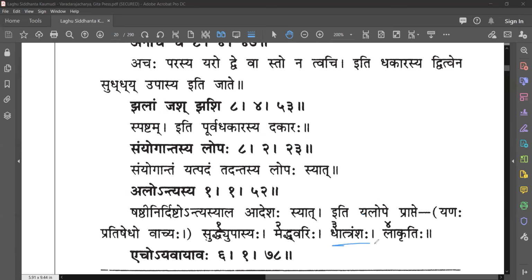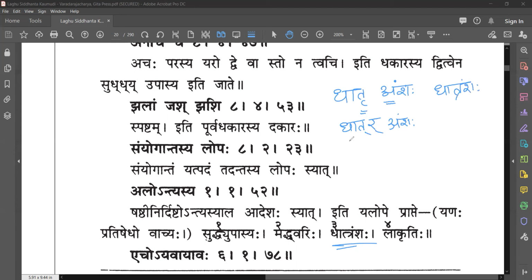Okay, we'll see the next sutra. Datra amshaha. Okay, so we have rikara here and we have akara here. So r and a. What will the rikara get? It will get a replacement of dat, ra, rakara, amshaha. So one word will be dat, ra, amshaha. This is one word.